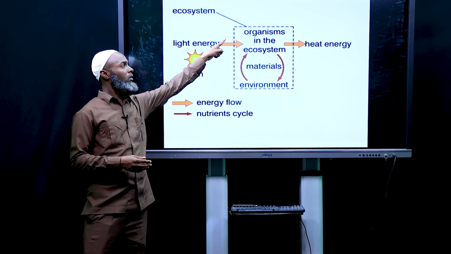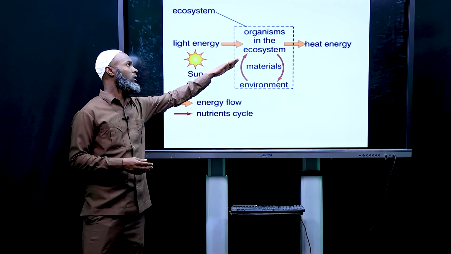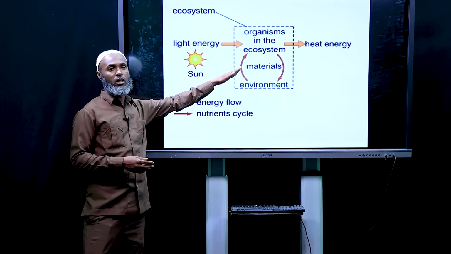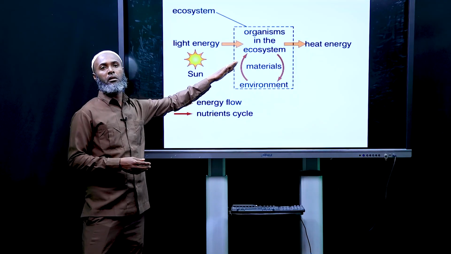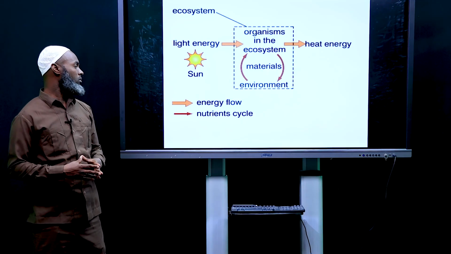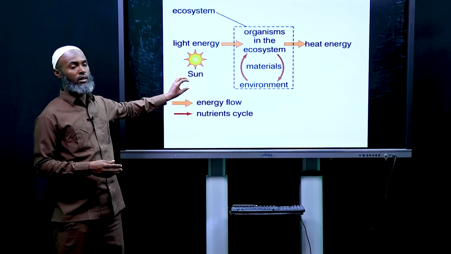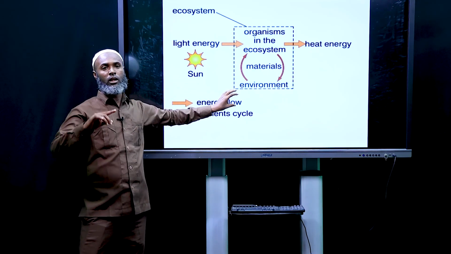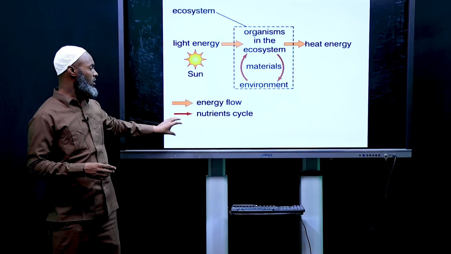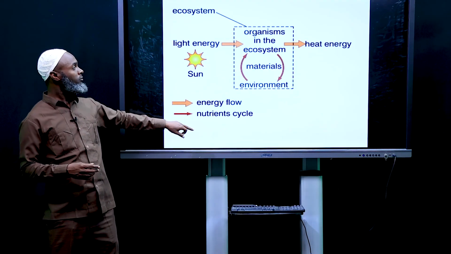But nutrients in the ecosystem and the organisms are recycled. The materials are recycled from the organism to the environment, and from the environment to the organism again. So from this picture, you can understand that energy flows in one direction, whereas nutrients cycle.